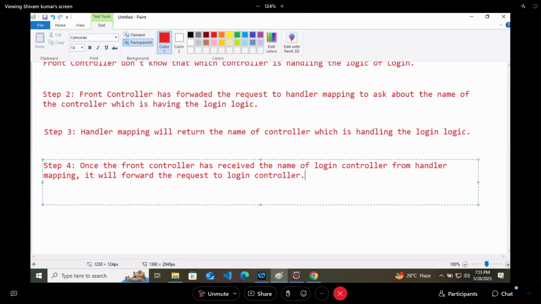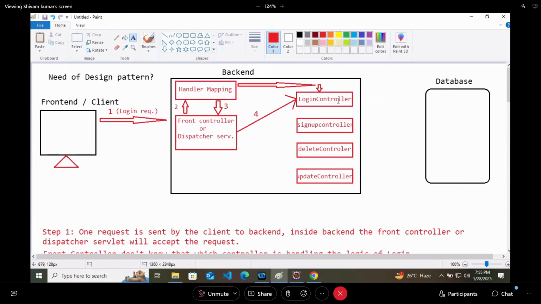In step 5, which will be done internally and submissively by this login controller, this login controller will communicate with the database accordingly. We don't have to do anything in that.